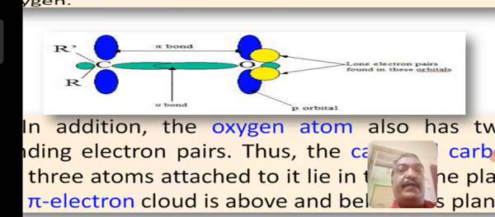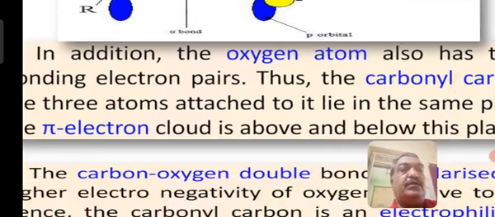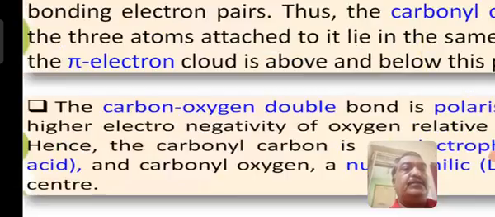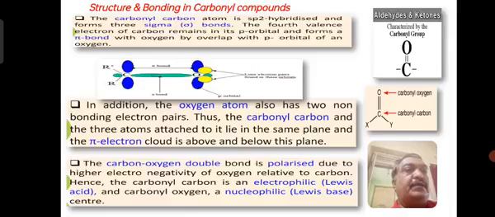So the bond angle is 120. It is a planar molecule, with a carbon to oxygen sigma bond, carbon to R sigma bond, carbon to R dash sigma bond, and the weak pi bond, which takes part in most chemical reactions. Well, with this, let us see the next slide.